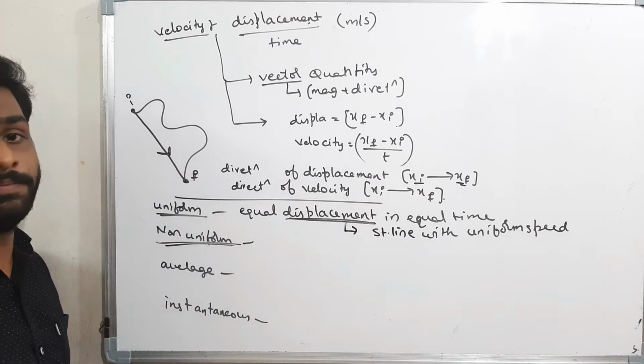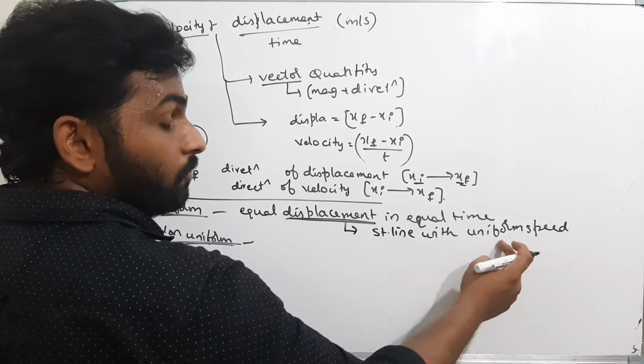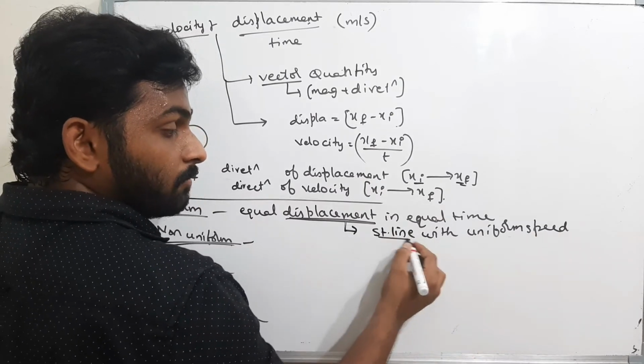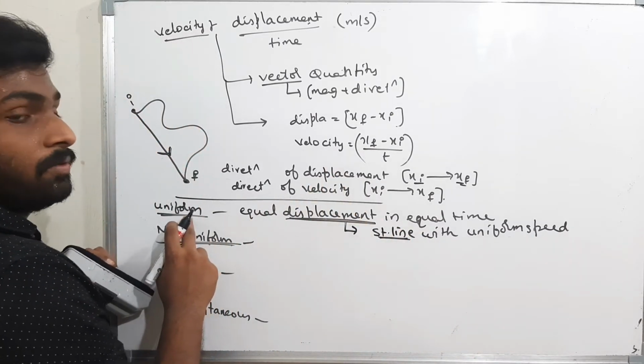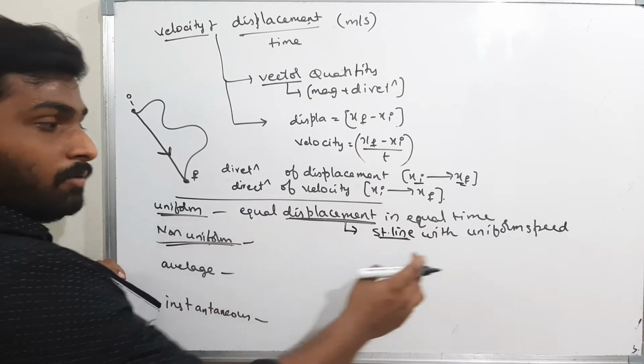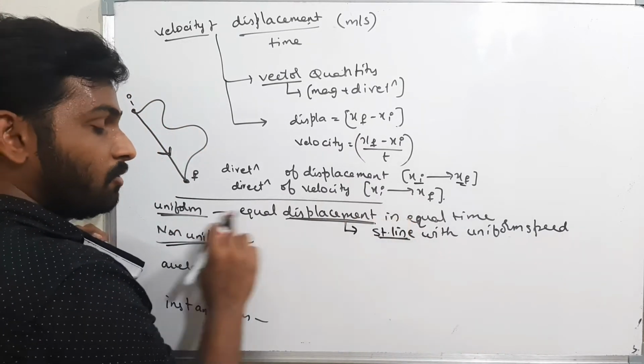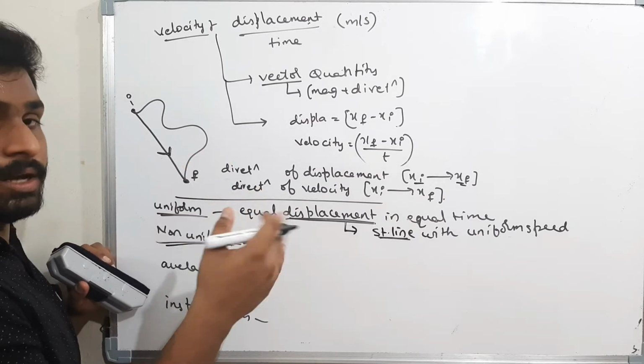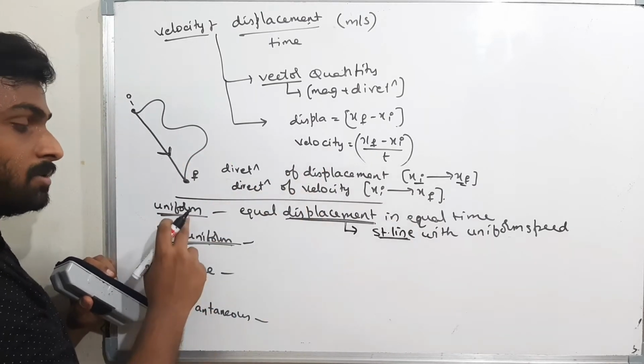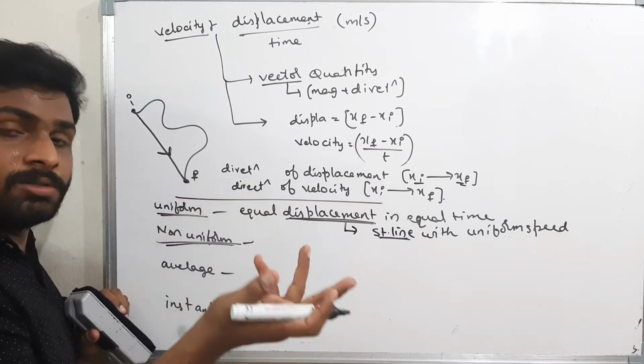Please remember this. Uniform speed in a straight line. Then I will say the body has uniform velocity. Even though the speed is the same, if the body is not moving in a straight line, then I won't say it is a uniform velocity because the direction is changing. Because if direction is changing, then the velocity also will change.